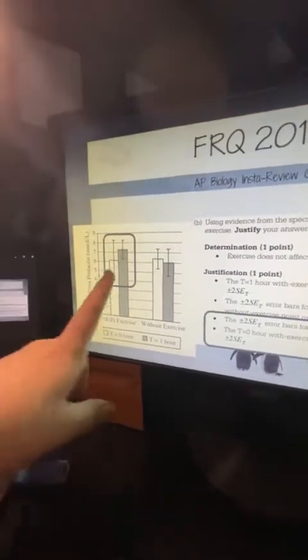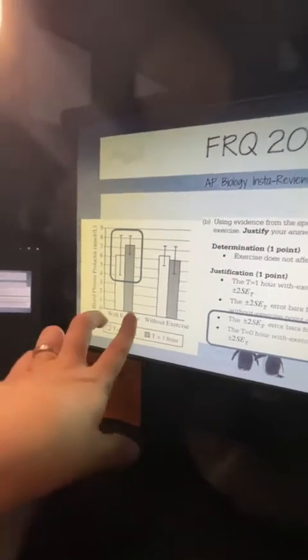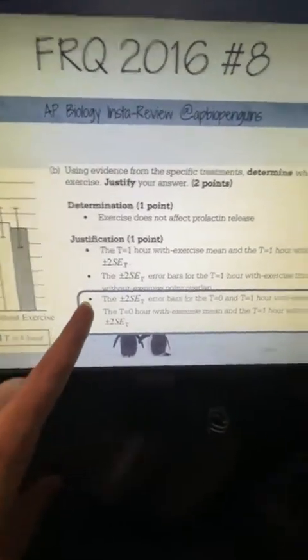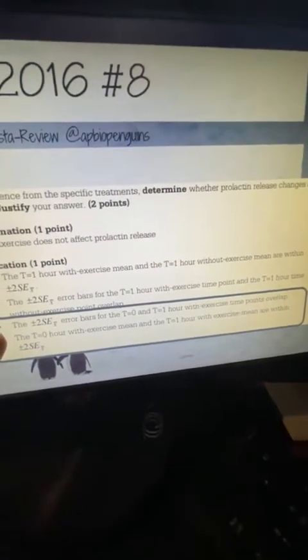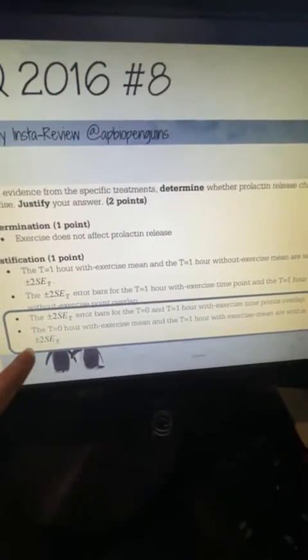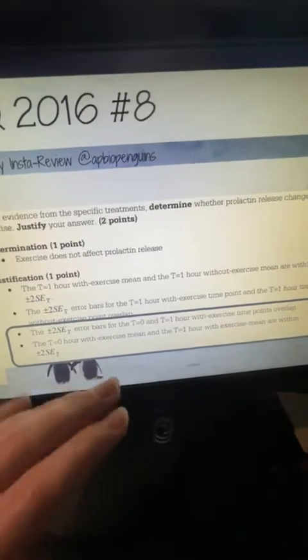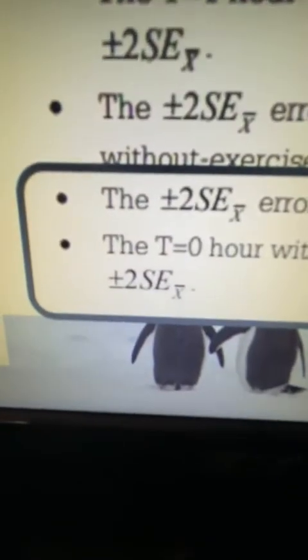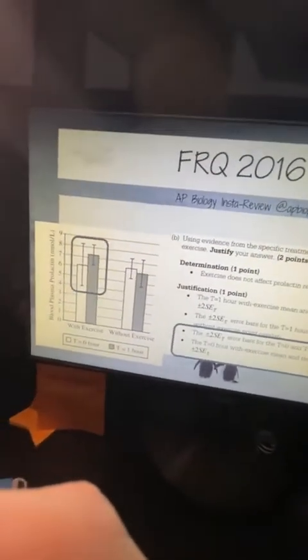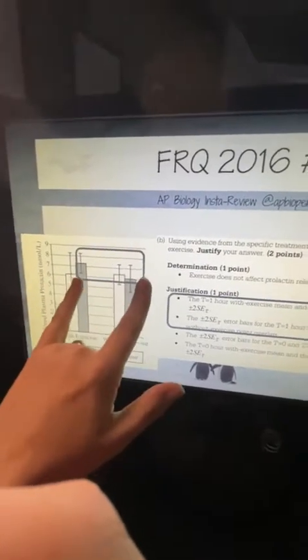You can either talk about these 2, because we mentioned the with exercise. You specifically had to say that the error bars for time 0 and time 1 with exercise overlap. Or you could have talked about how the mean plus or minus 2 standard error bars of the mean, and you know that's what SEM is, right? Standard error of the mean. And then you could have also looked at these 2.